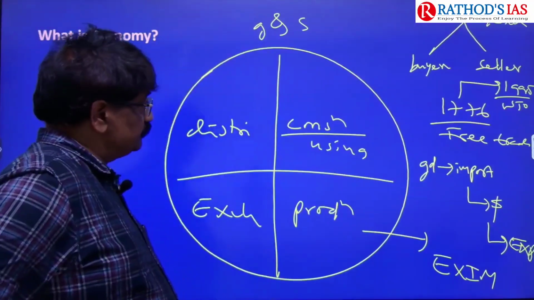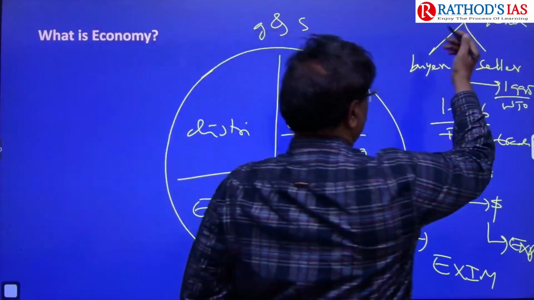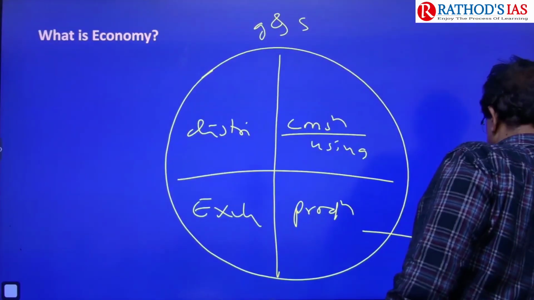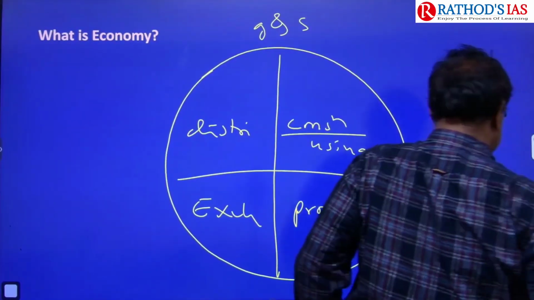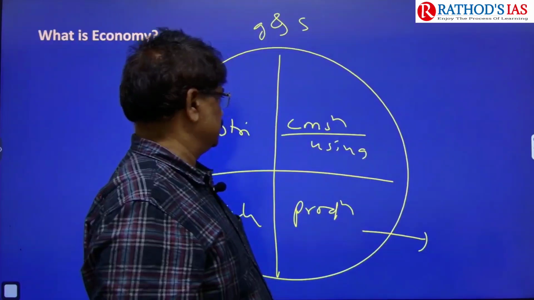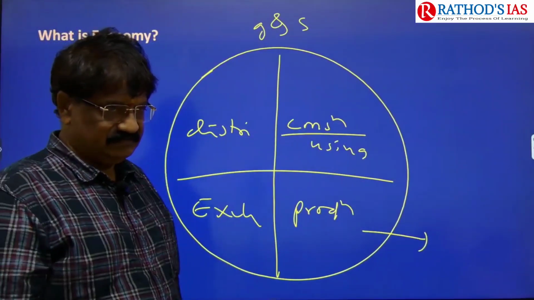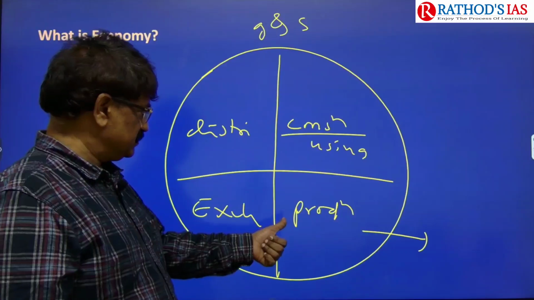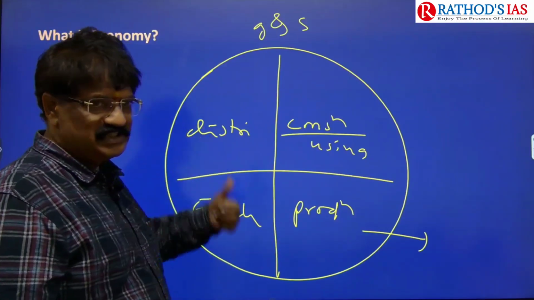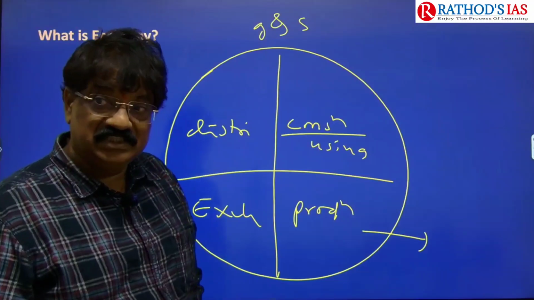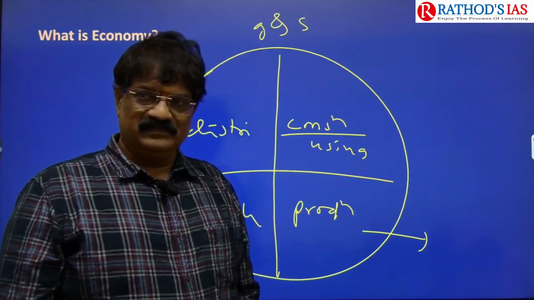Right. So market is nothing but exchange of goods and services. Economics definition we are dealing with. Production over, exchange over, then distribution. So what is distribution?